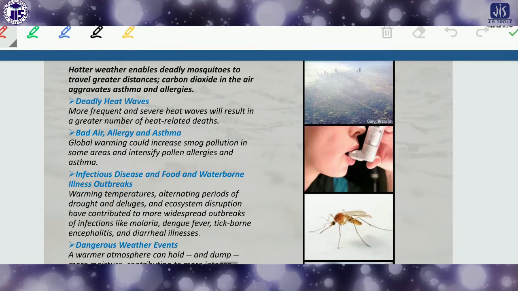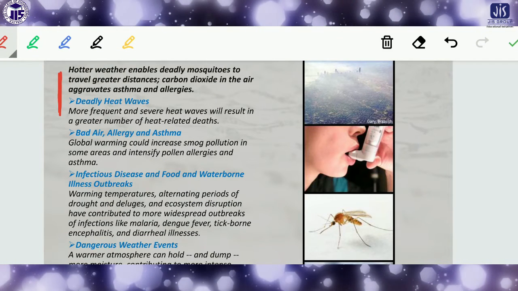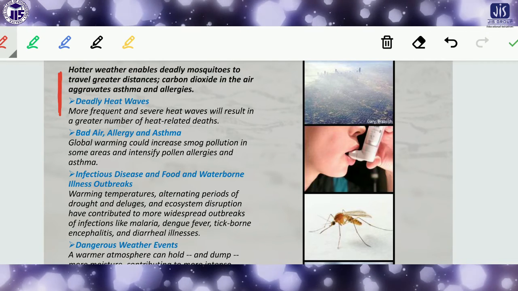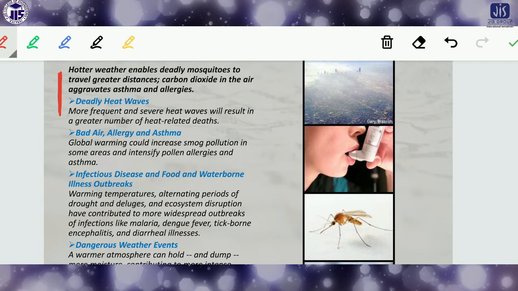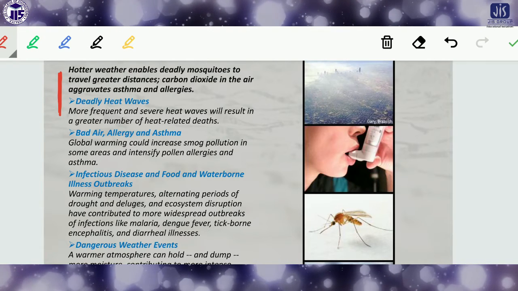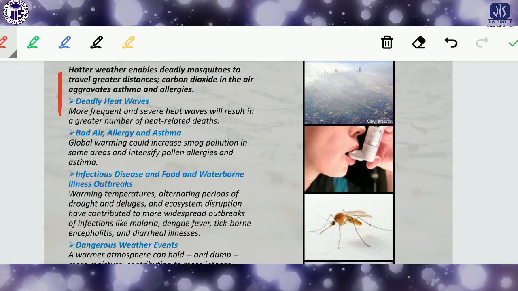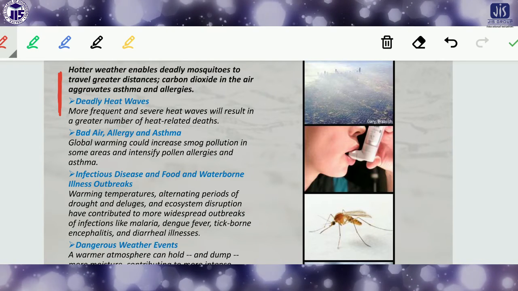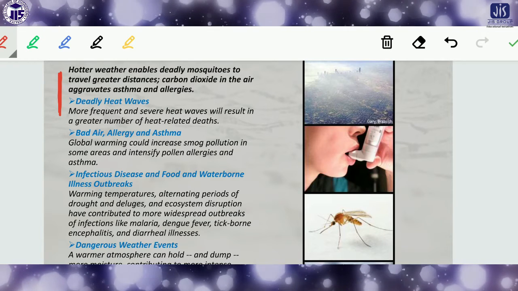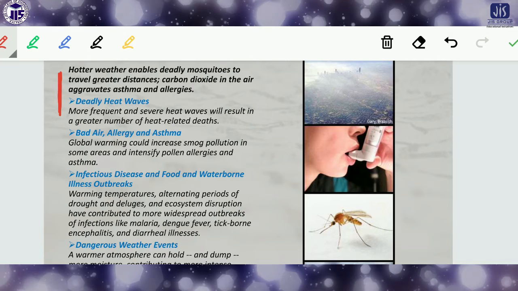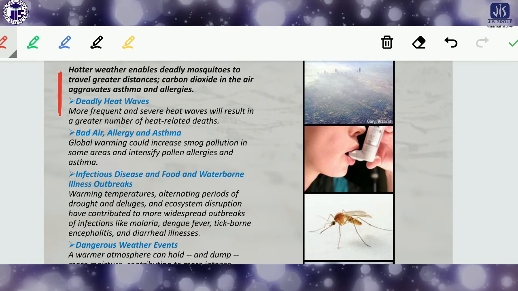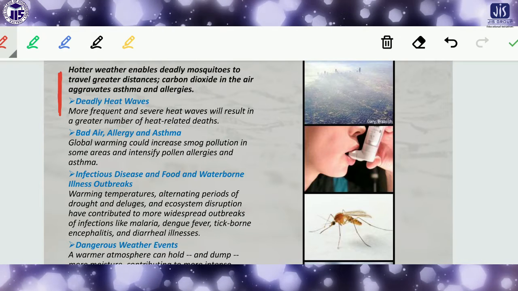Like here, hotter weather enables the deadly mosquito. So this has become very dangerous. Nowadays there is dengue, and so many people died during the season of dengue. Okay, when dengue spreads or an outbreak occurs, many people die of this disease. So this is another indirect effect of global warming, that hotter weather enables the deadly mosquitoes to travel greater distances.